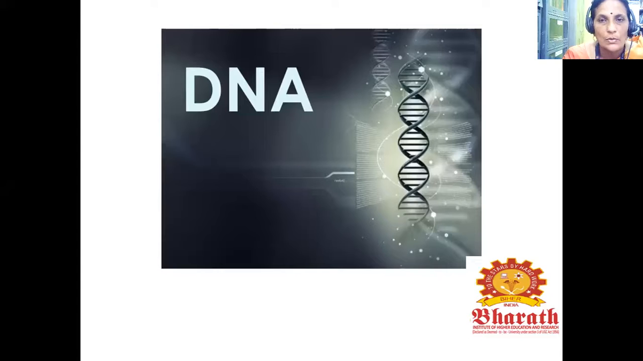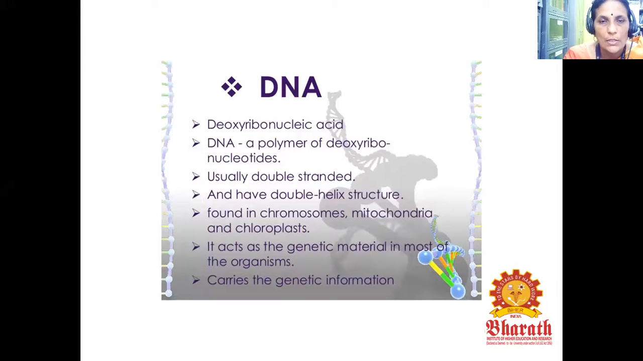So in this, we see about DNA, deoxyribonucleic acid. So what is DNA? DNA is deoxyribonucleic acid. It is a polymer of deoxyribonucleotide. Usually it's double-stranded and has a double helix structure, and it is found in chromosomes, mitochondria, and chloroplast. It acts as the genetic material in most organisms. It carries the genetic information.